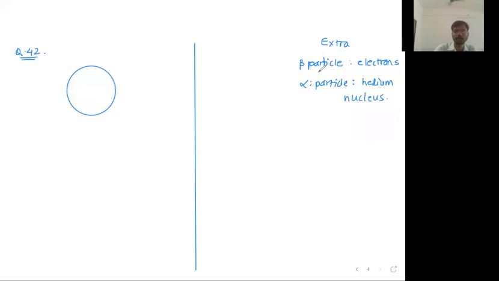Helium nucleus means alpha particle. So this metal sphere is emitting what? Beta particles. Beta particle means what? Electrons. It is emitting electrons. This metal sphere is emitting electrons.